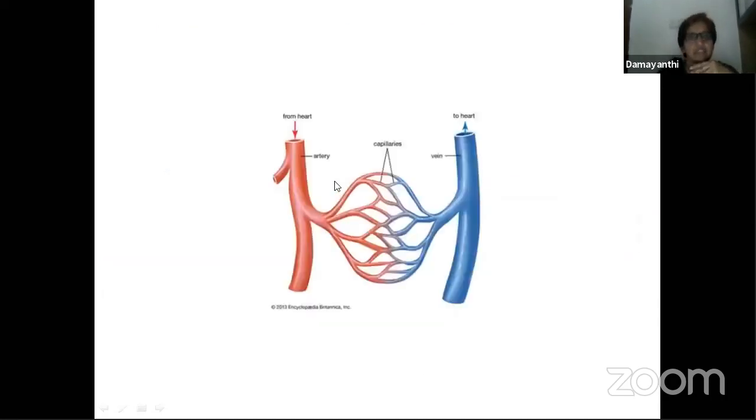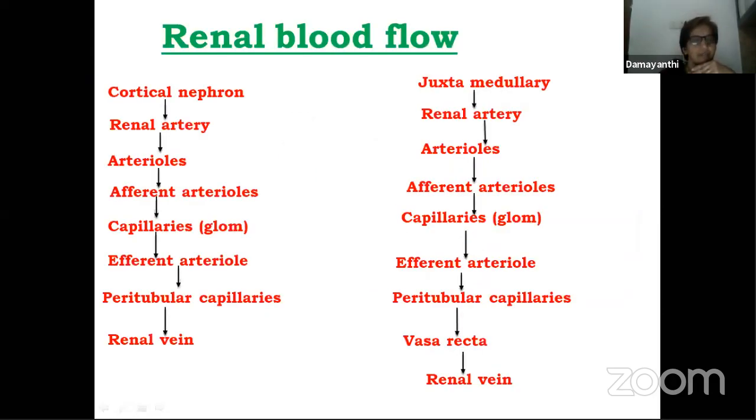Just have a look at this. You know, an artery comes, an arteriole comes, and these are all capillaries. Then all the capillaries join together and it becomes a vein. So here also, what is happening is that these capillaries all join together. In our case, here in kidneys, it is becoming an arteriole.